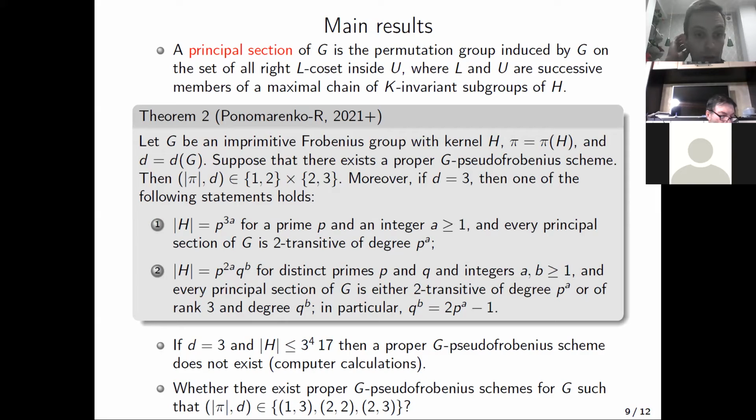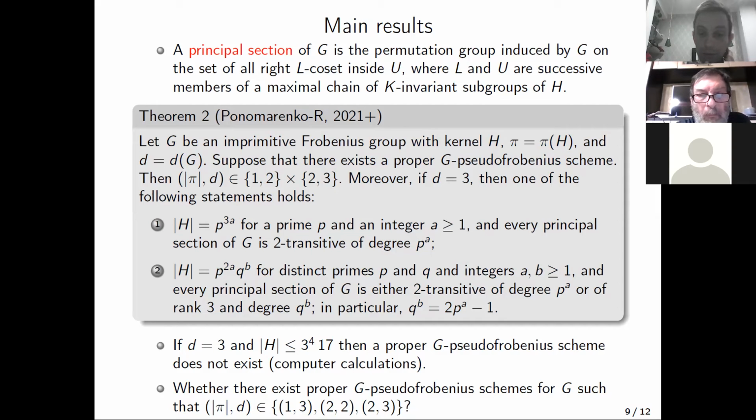The order of H is equal to p to the power 3 times A for some prime P and positive integer A, and every principal section of G is 2-transitive of degree p to the power A. And the second possibility: the order of H is equal to p to the power 2 times A times q to the power B for distinct primes P and Q and positive integers A and B. And every principal section of G here is either 2-transitive of degree p to the power A or of rank 3 and degree q to the power B. And here we have a strong arithmetic condition for P and Q, namely q to the power B should be equal to a multiple of p to the power A minus